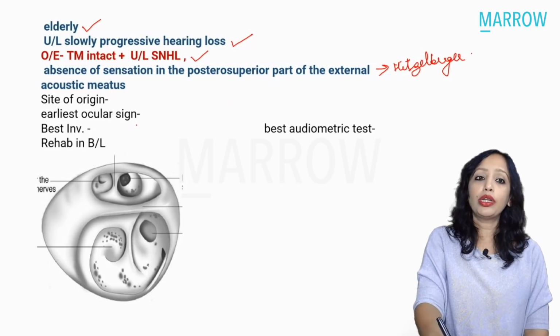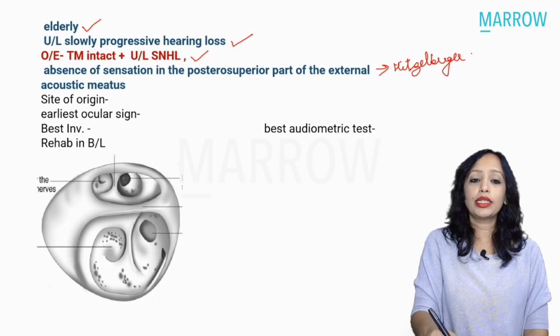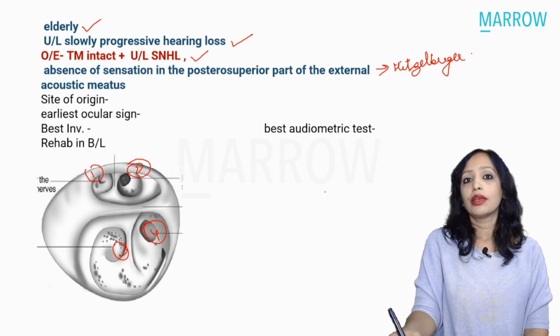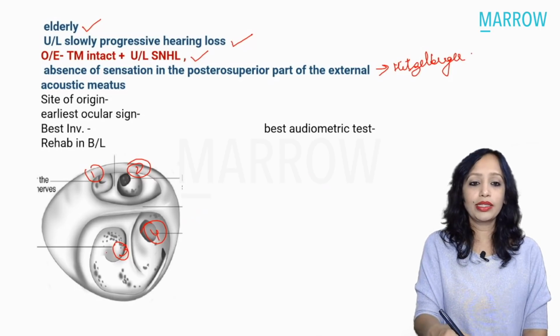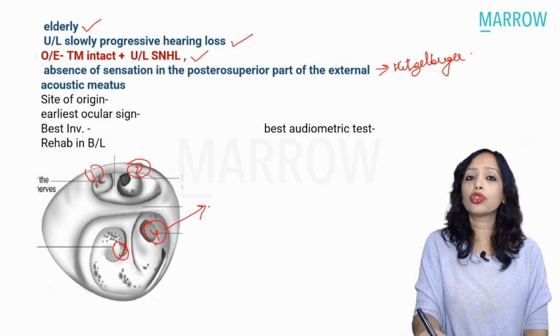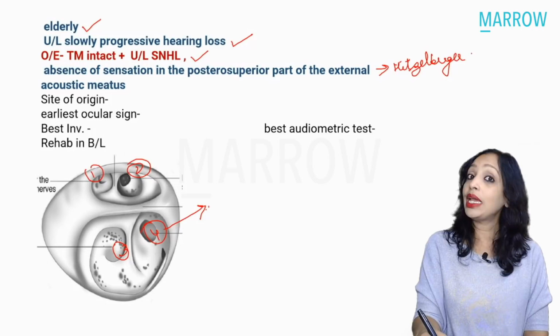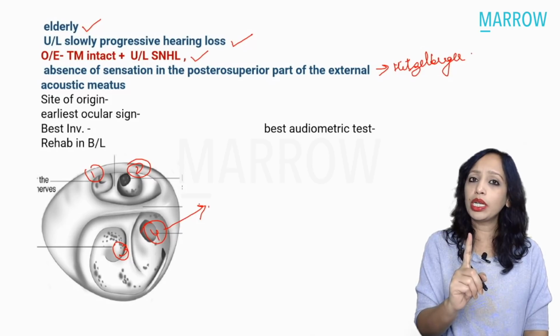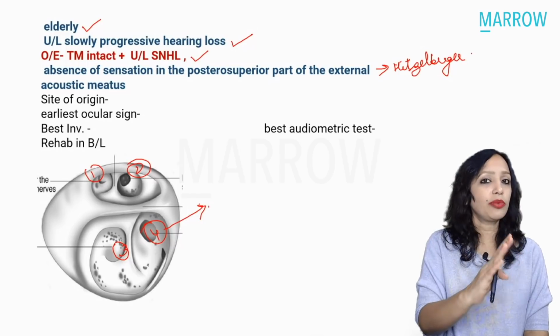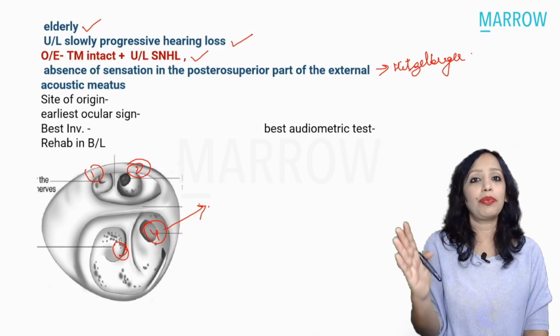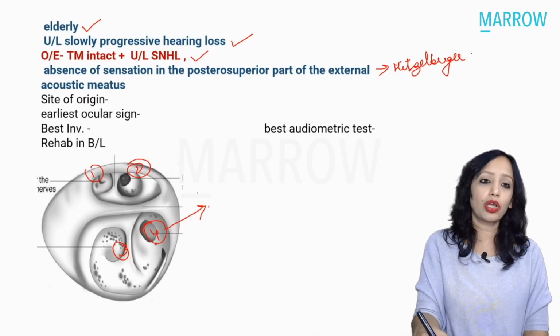And what is the site of origin is another important question. If it is marked, this is 1, this is 2, this is 3, and this is 4. So can you now tell me which one? Yes, maybe they give you like this. So it arises from where? Most commonly, we can see 3 is the cochlear and 4 is the inferior vestibular. So most commonly it arises from the inferior vestibular nerve in the internal acoustic meatus, not in the CP angle. Once this question was asked, where 2 choices were given: inferior vestibular nerve in the internal acoustic meatus, and the other choice was inferior vestibular nerve in the CP angle. So it is inferior vestibular nerve in the internal acoustic meatus.